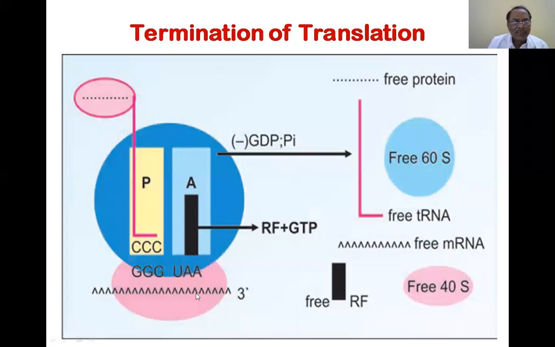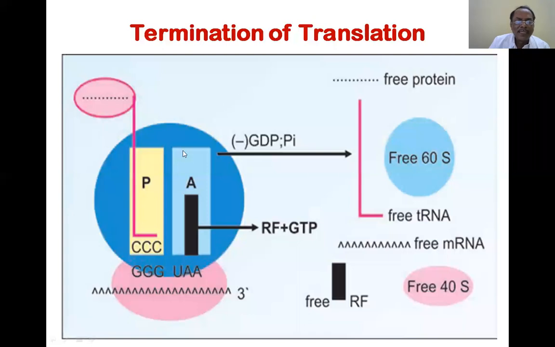Now when UAG or UAA, these are the stop codons, comes opposite to the aminoacyl A site, the A site cannot invite any tRNA molecules charged with amino acids.